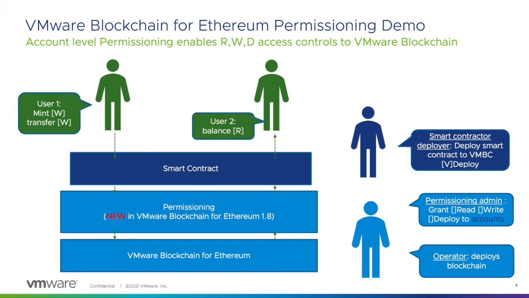So in conclusion, in VMware Blockchain for Ethereum version 1.8, we are introducing a new feature called permissioning that allows blockchain operators or permission admins to govern the blockchain network using permissioning.